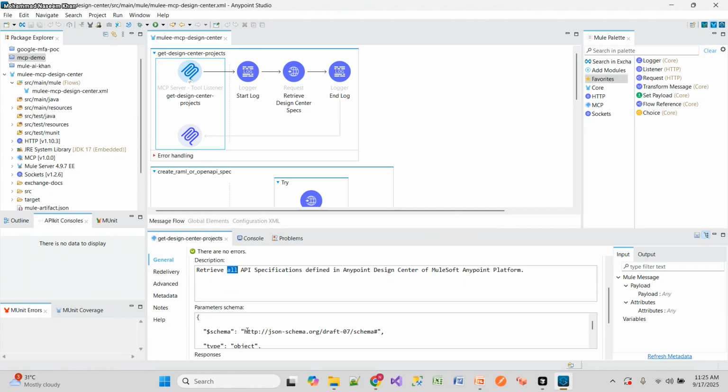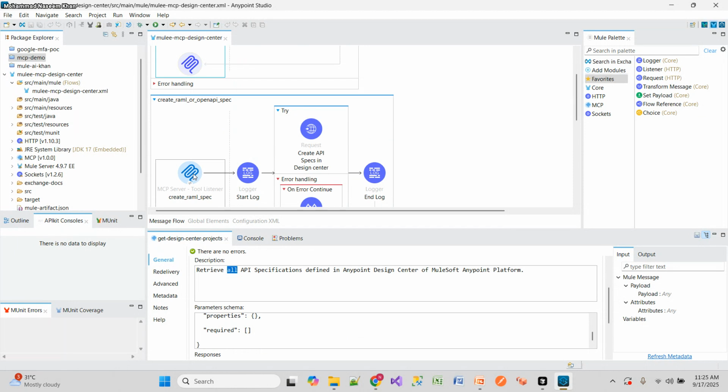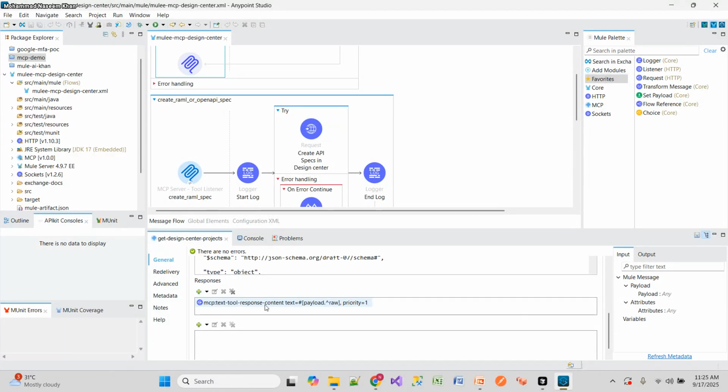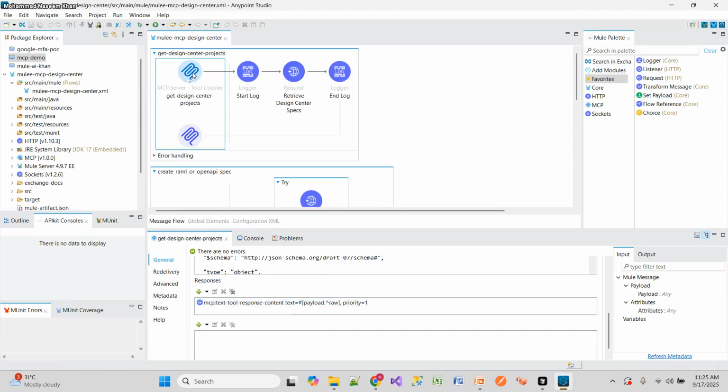And this is the parameter schema. So this is the default one. I have not given any required fields to be given by the user. So for different tools, I have given the required field. So this is the simple, default schema we have to provide. And this response, I am just reading as a raw payload. So we'll get the response from the API, and then Cursor will analyze and propagate the response to the users. Okay. So this one is for get design center projects.